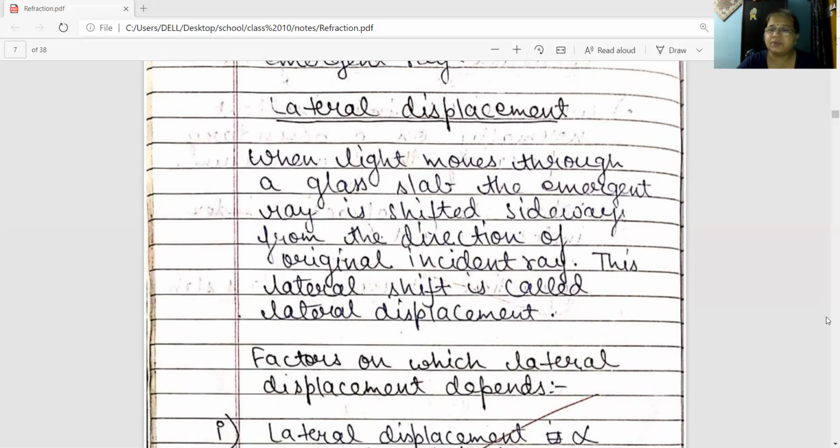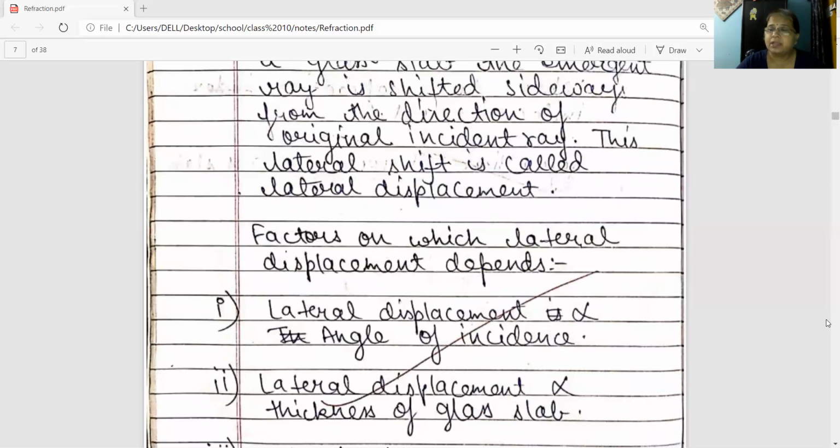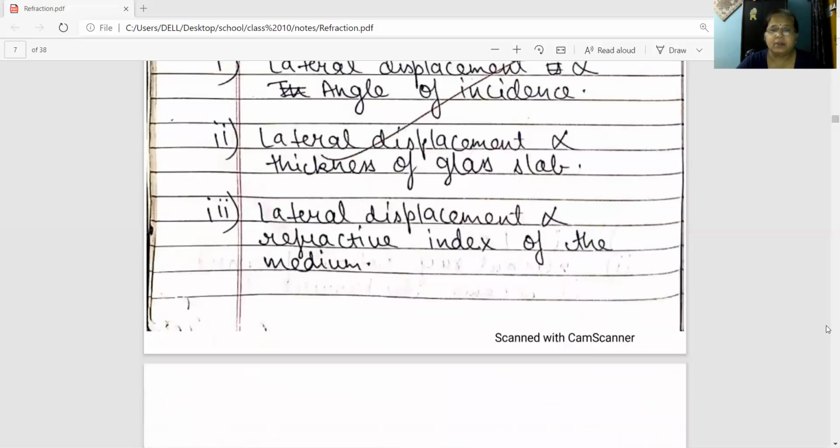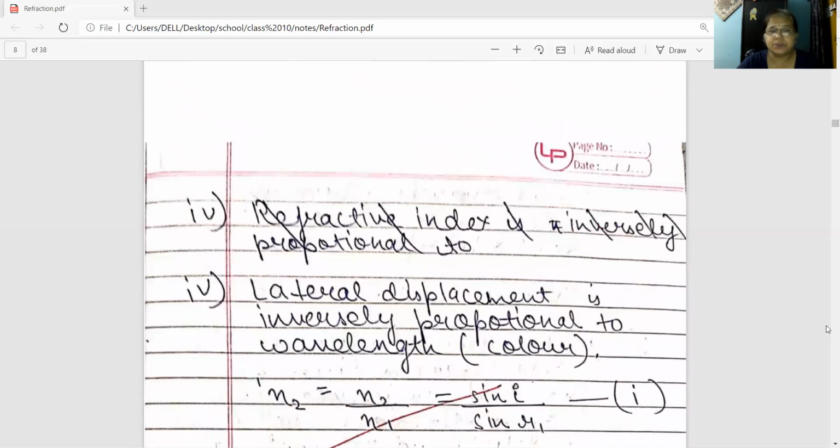This lateral shift is called lateral displacement, and it depends upon the angle of incidence, the thickness of the glass slab, and the refractive index. In all these three cases, lateral displacement is directly proportional, but it is inversely proportional to the wavelength of the light, that is, the color of the light.